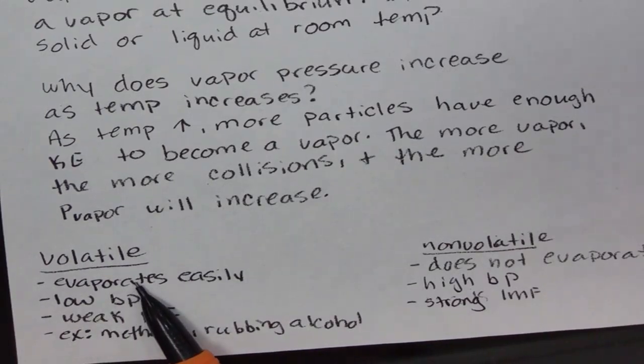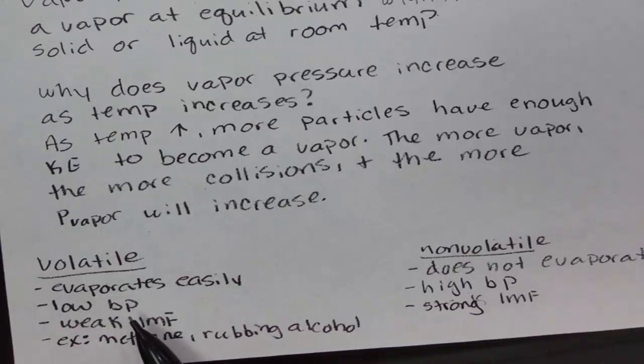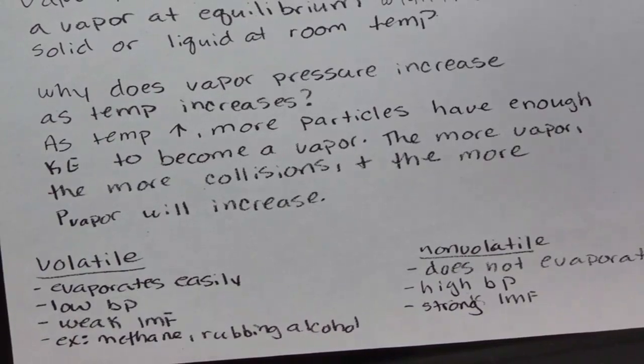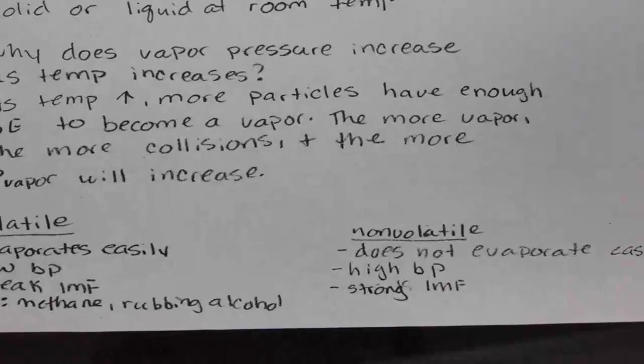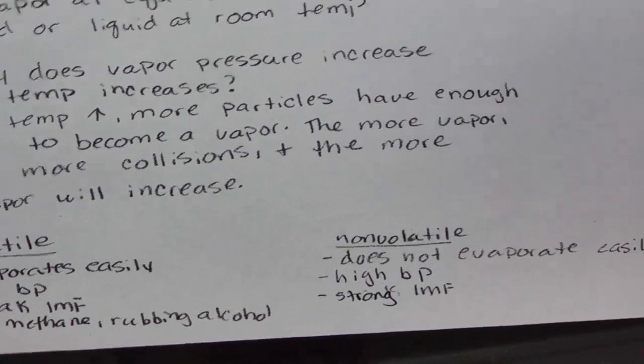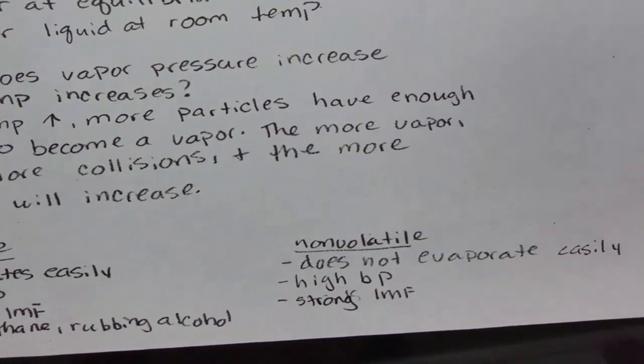Therefore, we have evaporation more easily. Therefore, it will have a low boiling point, and some examples would be methane and rubbing alcohol. A substance that is non-volatile is a substance that will not evaporate easily because it has stronger intermolecular forces. More energy is required to break those intermolecular forces. Therefore, it also has a high boiling point.